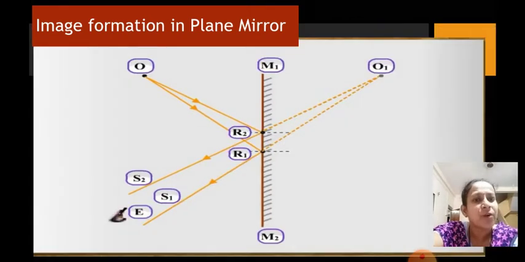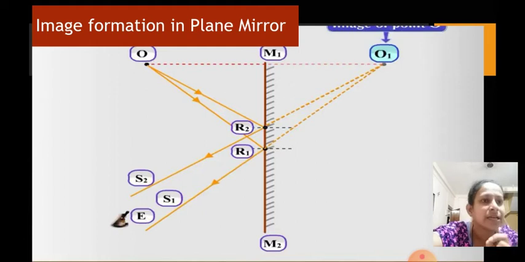Now when seen from E, that means when you observe from the other side, you find that the rays appear to be coming from O1. So point O1 is actually the image of the point O. You understand here that O, a point source, gives light rays in all directions, and some of them fall on the mirror.